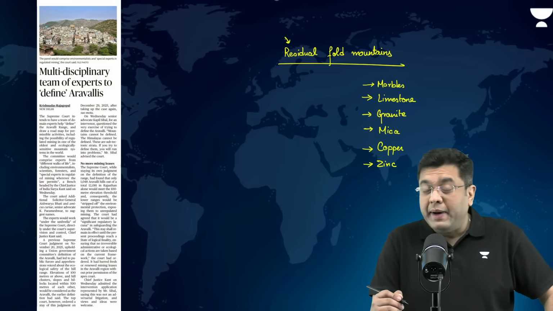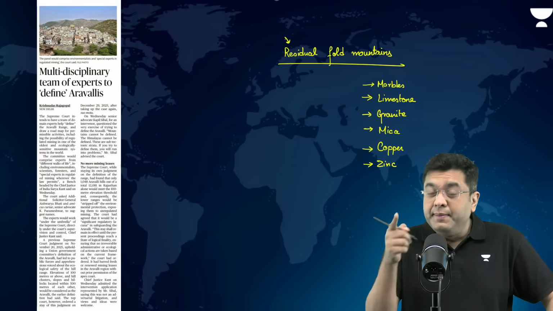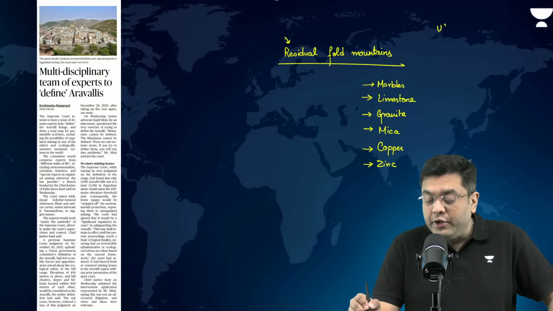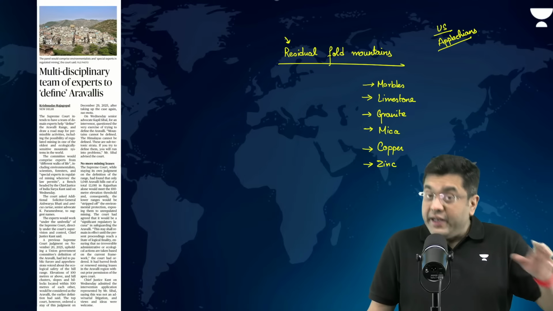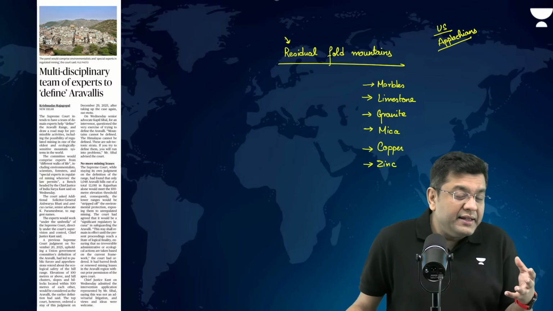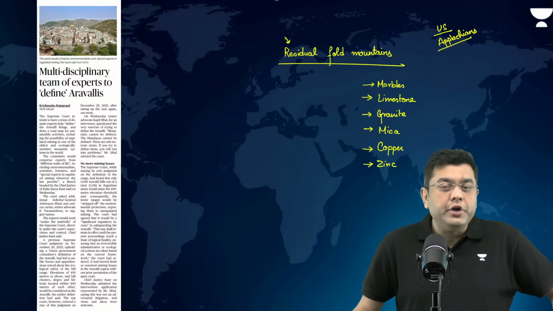That is why they are referred to as residual fold mountains. Another example of a similar mountain system is the Appalachians in the US, also a residual fold mountain, even though not as old as the Aravalis, but nonetheless very rich in minerals and with reduced height.